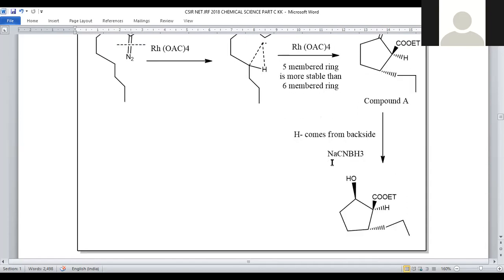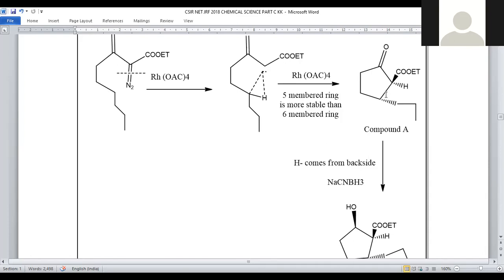Now we are adding sodium cyanoborohydride. Obviously, among all the known functional groups, the carbonyl group is specifically involved in reduction in the presence of a mild reducing agent. It will not reduce the ester functional group. In order to reduce the ester functional group, the suitable reducing agent will be lithium aluminium hydride. So that's why this is specific for the carbonyl group only, and already a bulky group is there towards the viewer.